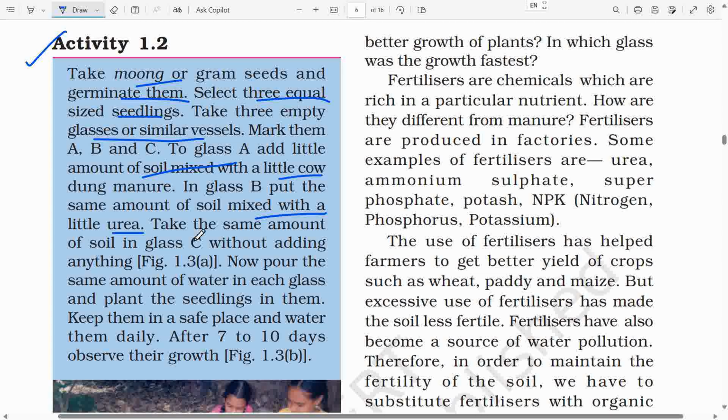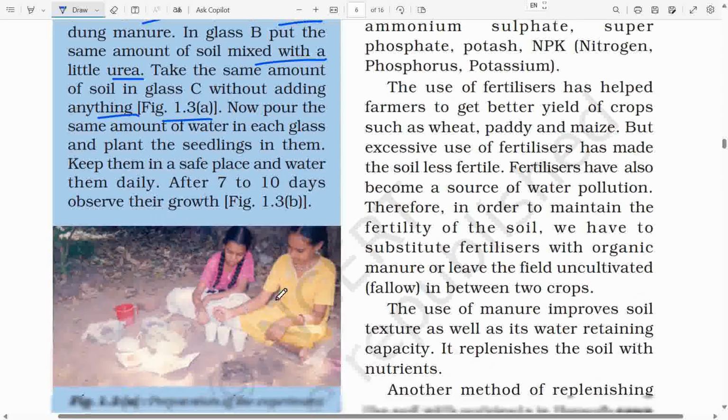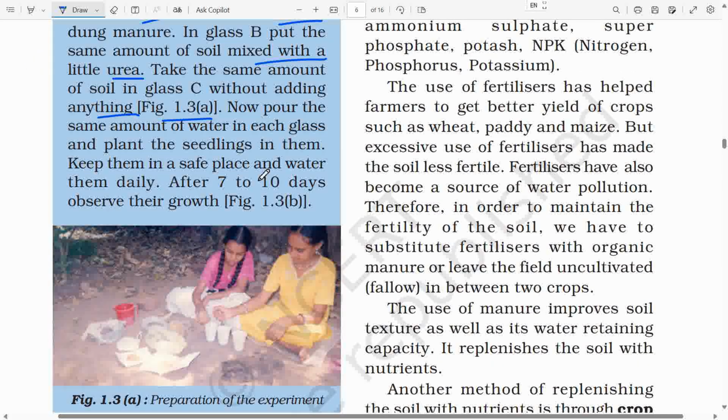Take the same amount of soil in glass C without adding anything, as shown in figure 1.3a. Now, pour the same amount of water in each glass and plant the seedlings in them. Keep them in a safe place and water them daily. After 7 to 10 days, observe their growth, as shown in figure 1.3b.